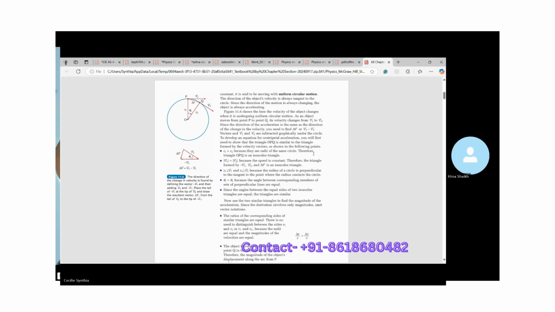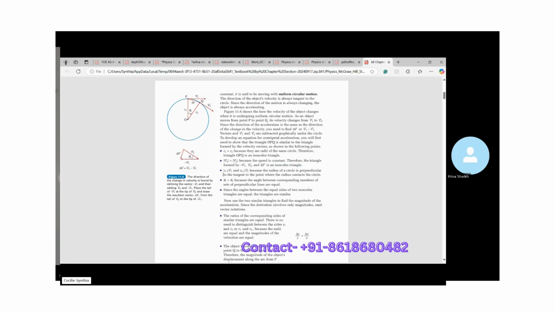Now again, what are they saying? Since the magnitude of V1 is equal to the magnitude of V2, that means this one is equal to this one. So the length of V2 is going to be the same as the length of V1. Therefore, this also becomes an isosceles triangle. So that's what they're trying to tell.